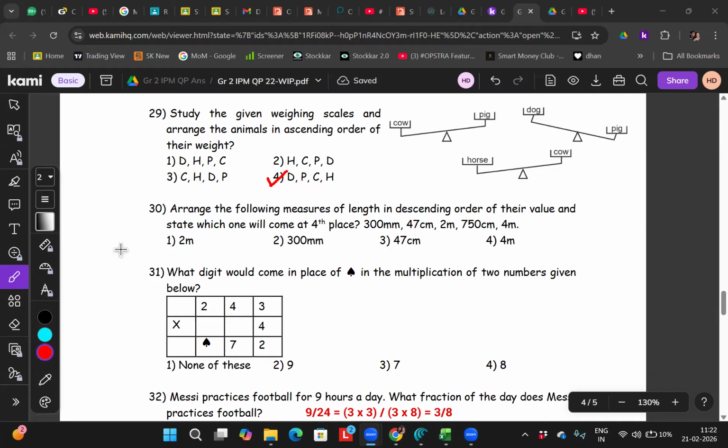What will you do first? We'll start with 4 meters. Why 4 meters? Fourth place, no? I have 750, a bigger number, right? I have 47 also. I have 300 also. Why are you taking 4? 4 is the small number. Because that is millimeters and centimeters. So what will you do? Meters are bigger.